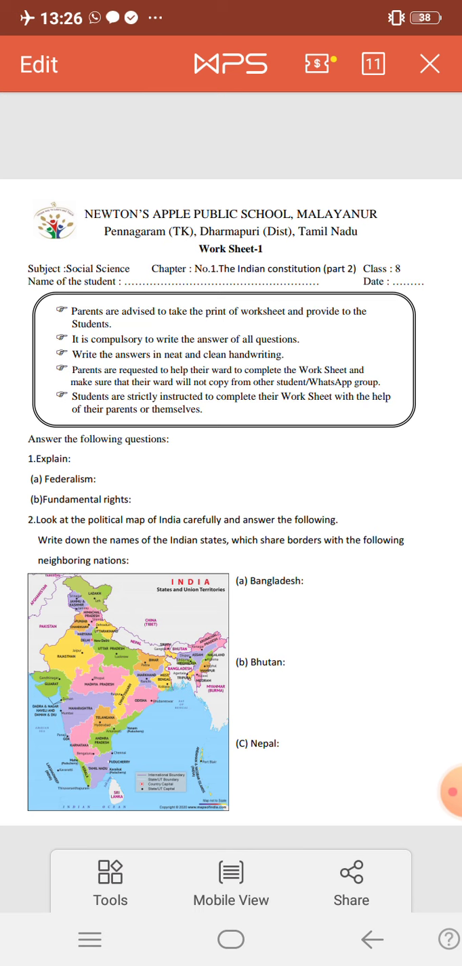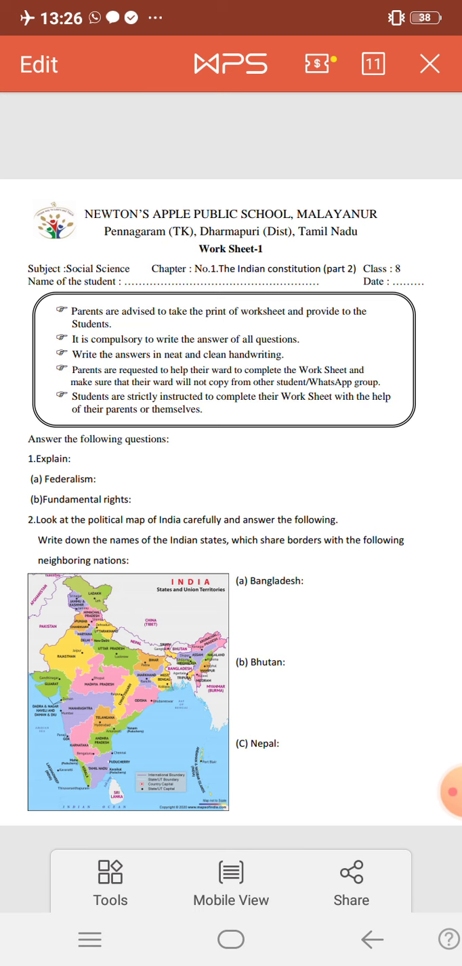The next one is: look at the political map of India carefully and answer the following. You have to look at this map. If the map is not visible in the worksheet, you can open your book and find it. Write down the names of Indian states which share borders with the following neighboring nations. I have given three nations: Bangladesh, Bhutan, and Nepal. By looking at the map, which states are bordering them?